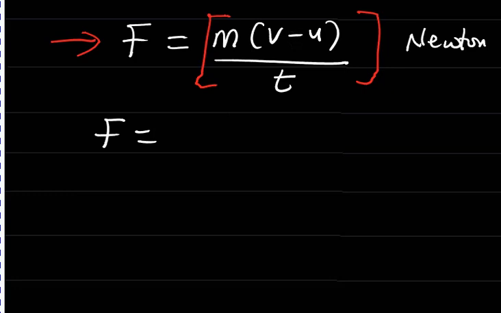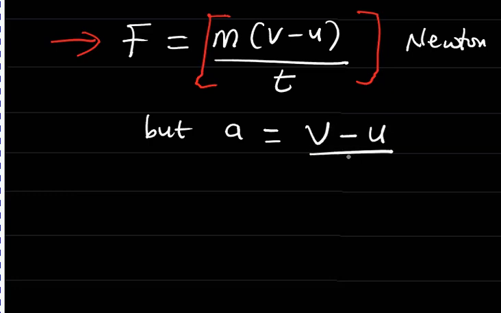Now we can also write it this way, from the first equation of motion, which we already treated. You know very well that v is equal to u plus at. If we make a the subject, acceleration is equal to v minus u all over t, that is, change in velocity divided by time. As you can see, this is related to what we have here, v minus u all over t.